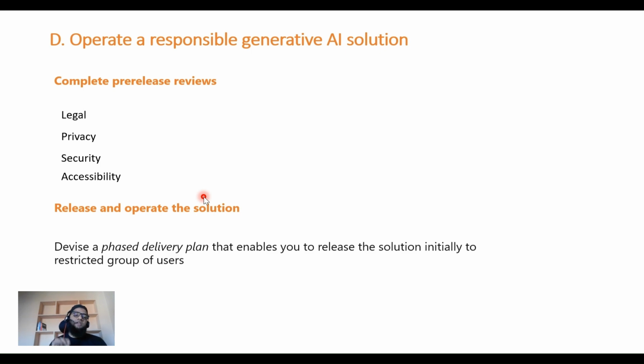You need to devise a phased delivery plan that enables you to release the solution initially to a restricted group of users. So you don't go ahead and release the solution to the entire company in one go. No, just release it to a small subset of users, and see how it behaves. Take feedback from them, and then create an incident response plan. That's if something bad happens, if it gives some response that's filled with hate, violence, or sexual content, then there should be a mechanism that users can file an incident, and then you can take it up.